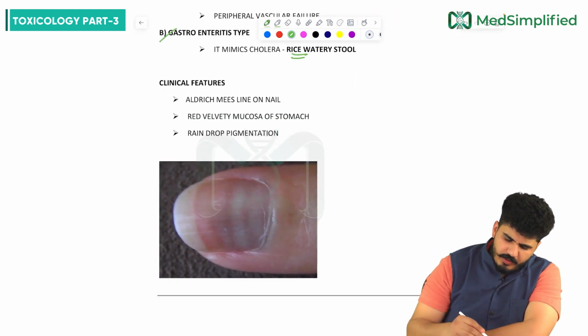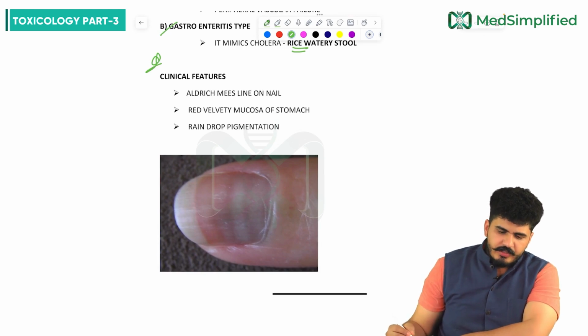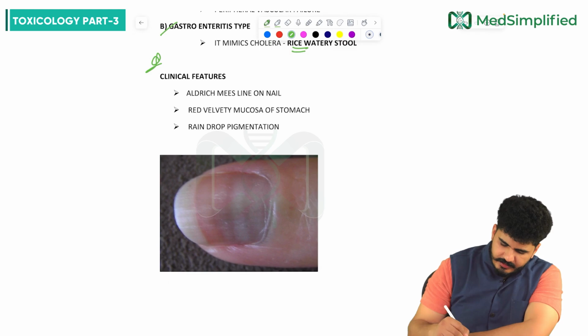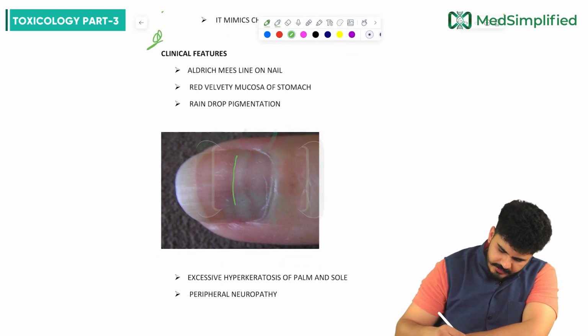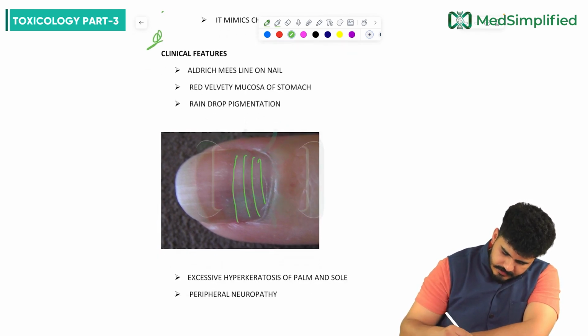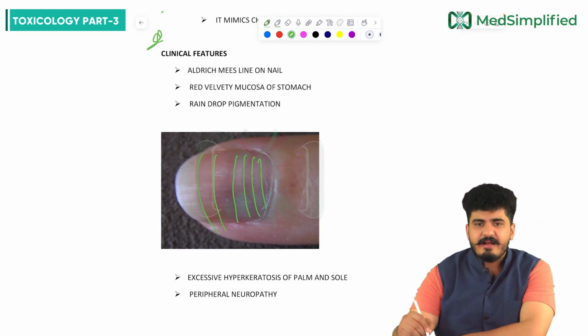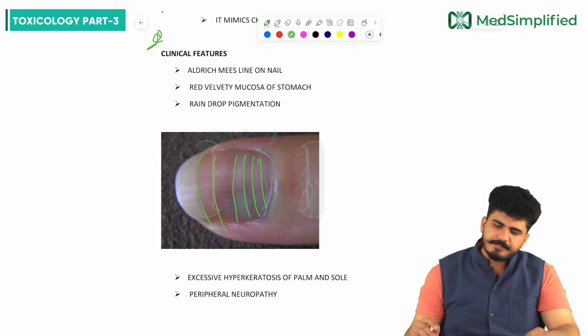Now the clinical features. Clinical feature number one: Aldrich-Mees lines are there. You can see right here, the white lines on the nail. The white lines on the nail are Aldrich-Mees lines.